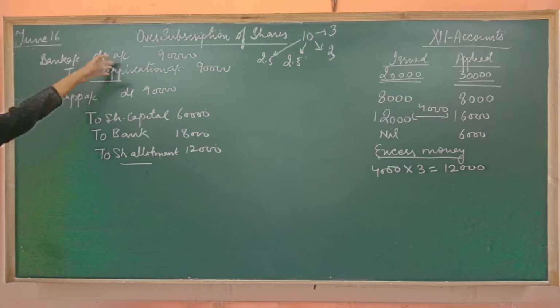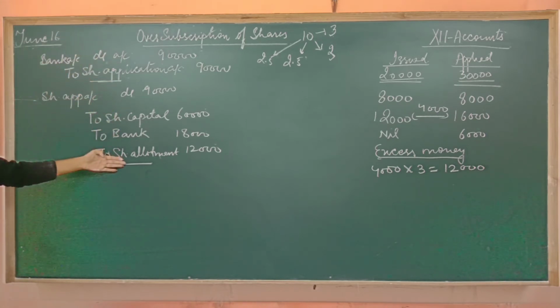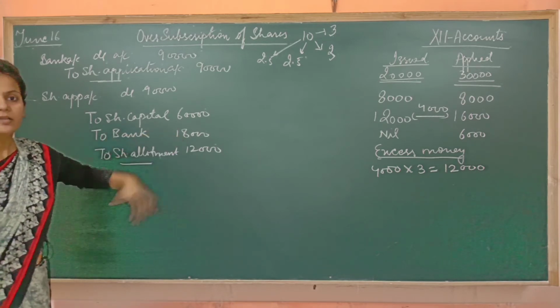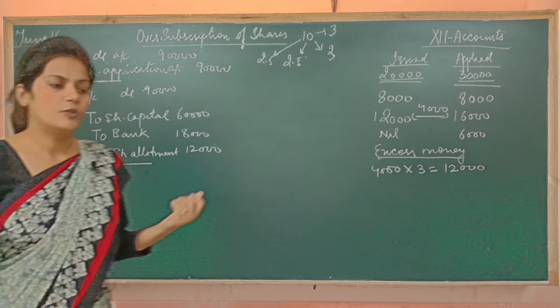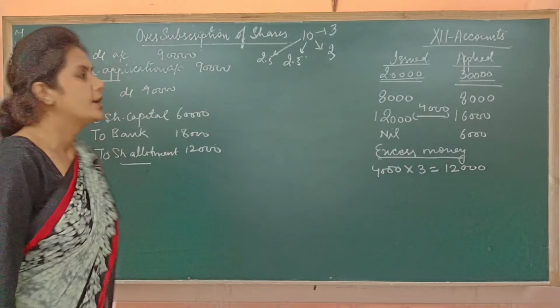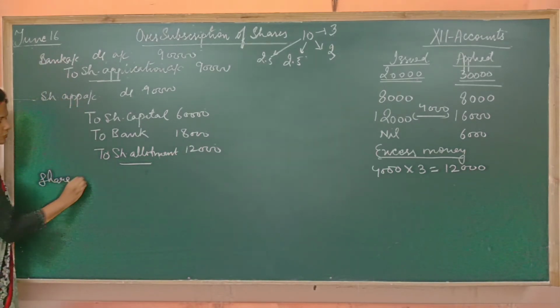Applications have been called, shares have been allotted, excess money has been adjusted to the next installment, then money has been refunded. Now what after this? Now it's the time to call the next installment, that is share allotment. Now pass the entry for this. Now we have to call the allotment.